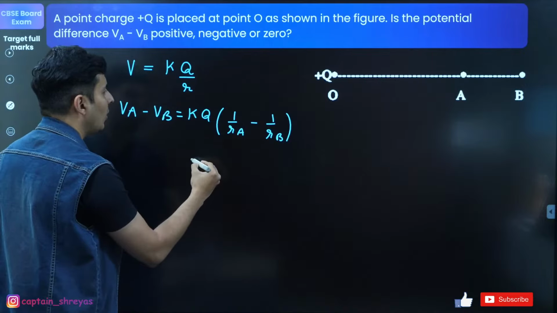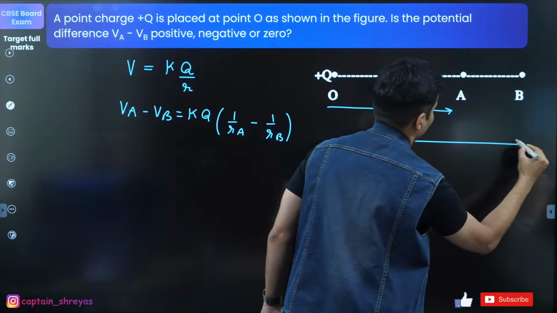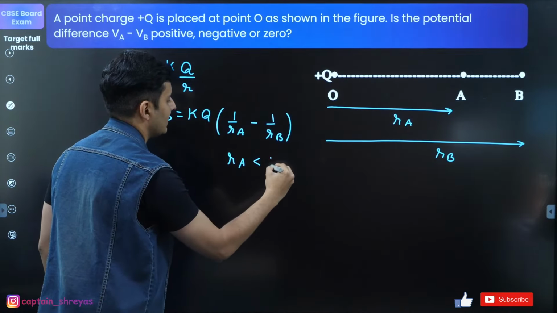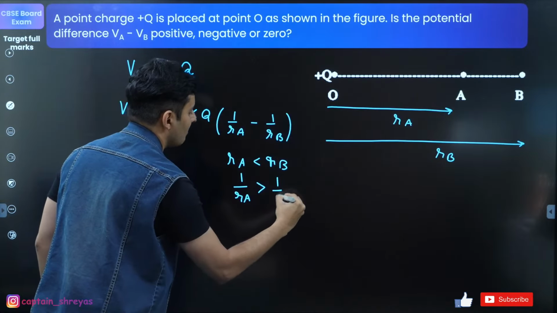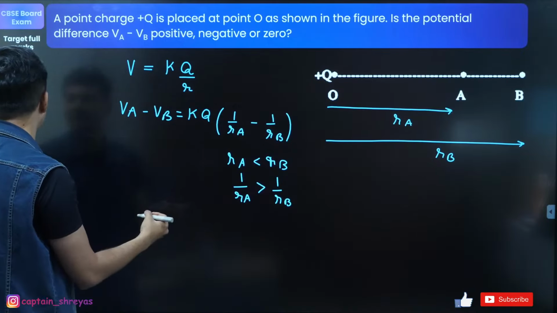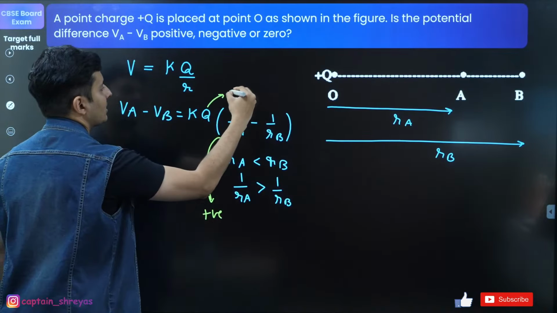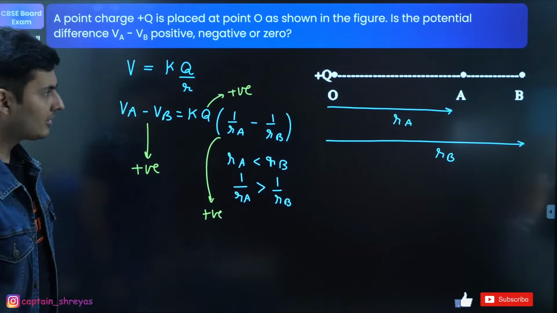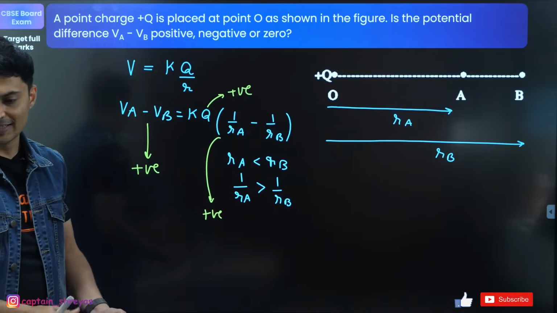Okay. Now we know that distance of A is obviously less than distance of B. RA is less than RB. So 1 by RA will be more than 1 by RB. Is that right? So what will happen? This term will become positive, yes or no? This term will become positive and charge is also positive. So this will also become positive. Hence, the answer should be positive. Definitely it is positive. As simple as that.